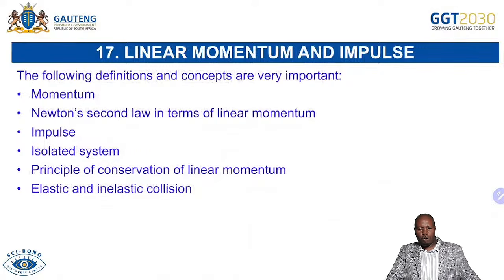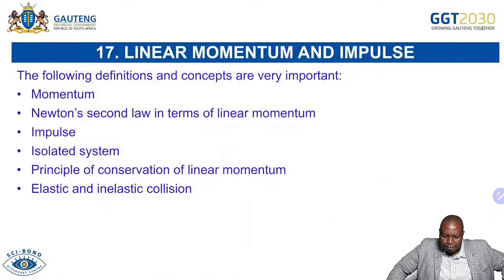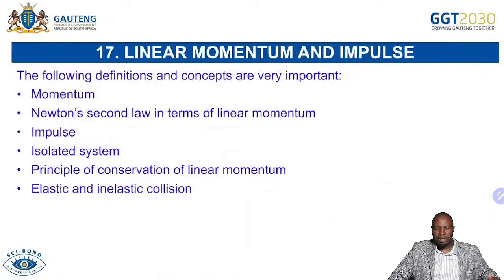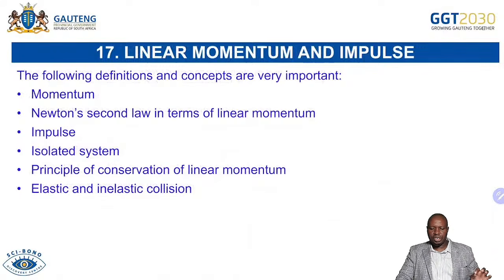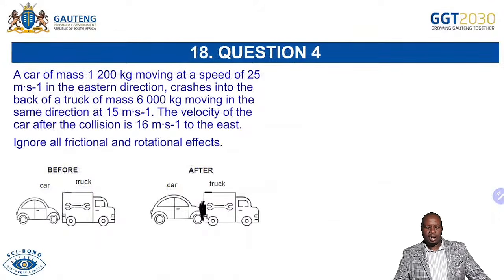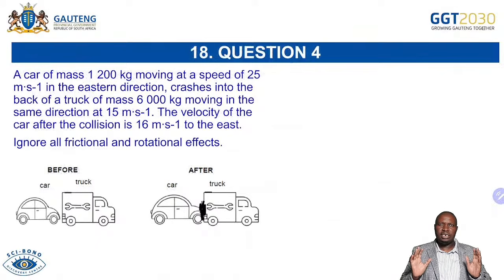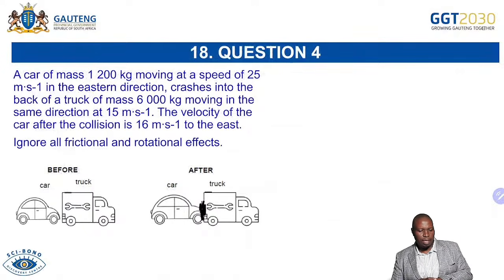Now, when you come to question 4, which is linear momentum and impacts, we're saying be able to define momentum just from the datasheet, p equals mv. You see your definition there. Newton's second law in terms of linear momentum, impulse, isolated system, principle of conservation of linear momentum, elastic versus inelastic collision. Now, without wasting time, let's look at a problem, because I want us to look at different problems so that when you go to write your questions, you know how to solve this problem.